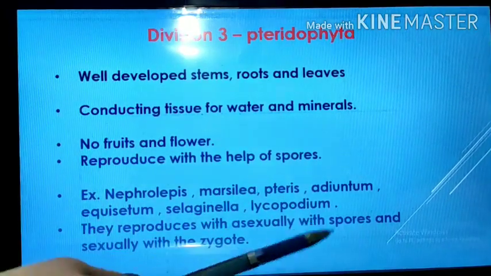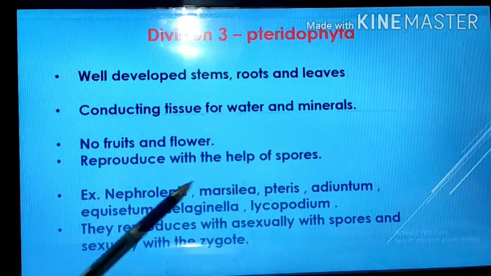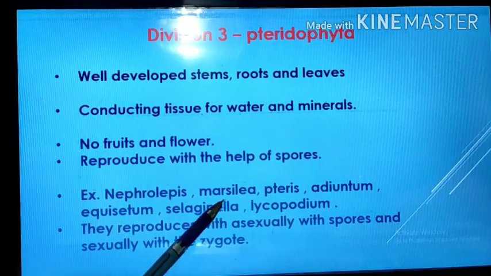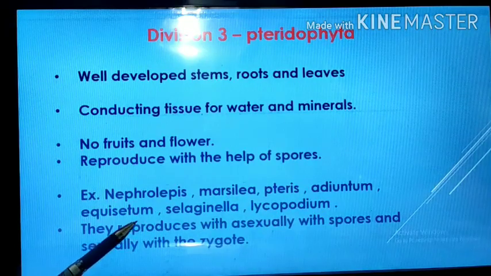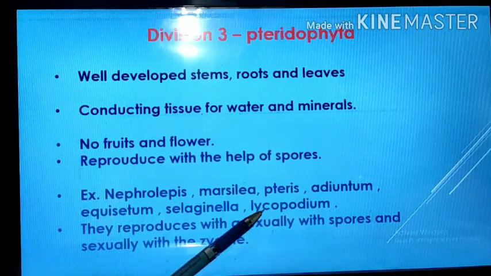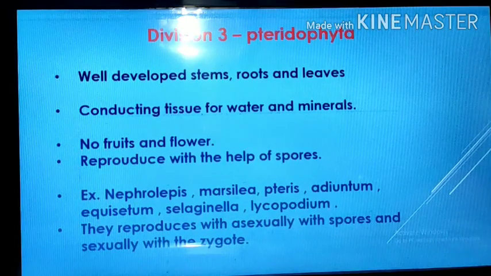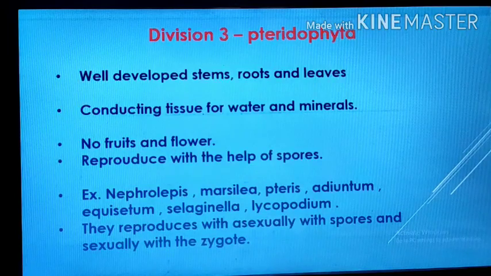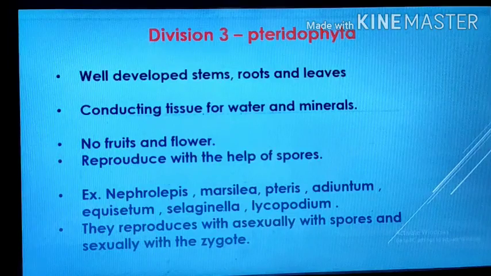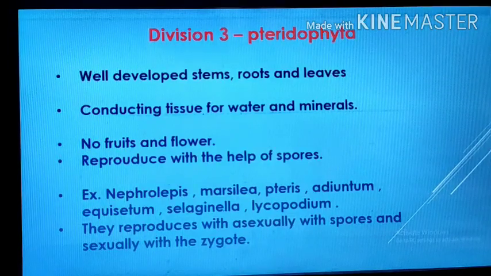The examples of pteridophytes are Nephrolepis, Marsilea, Pteris, Adiantum, Equisetum, Selaginella, Lycopodium. These are the different examples. They reproduce asexually with the help of spores, and sometimes they also show sexual reproduction, and there is a formation of zygote. You will study this in detail in the higher classes.